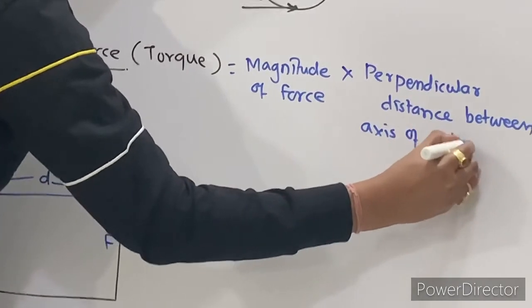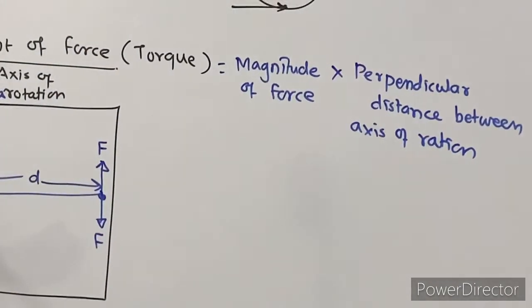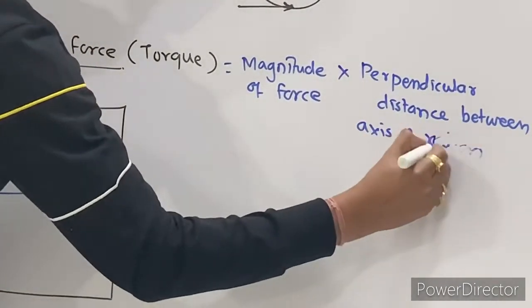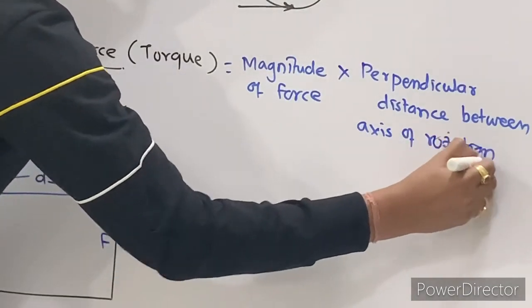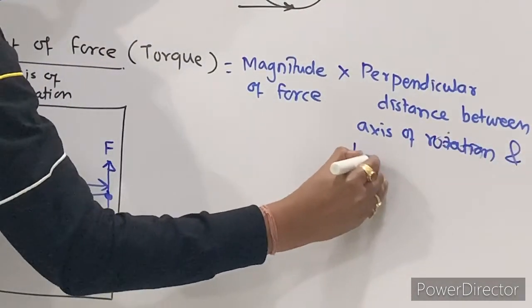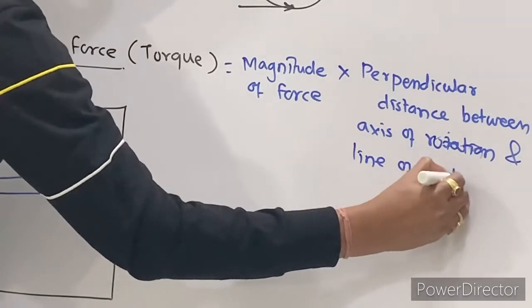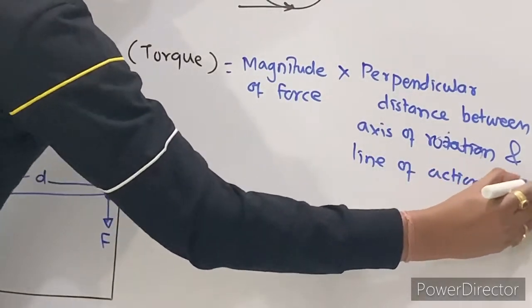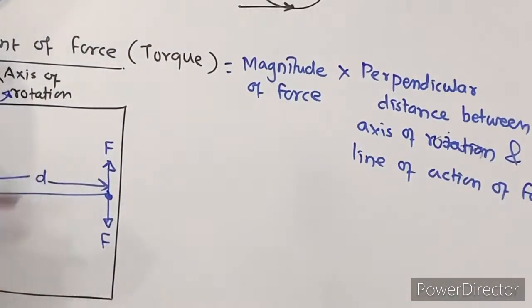This is the axis of rotation, and this is your line of action of force.